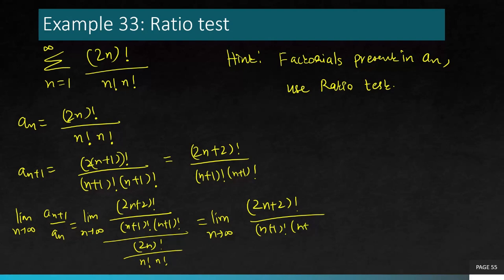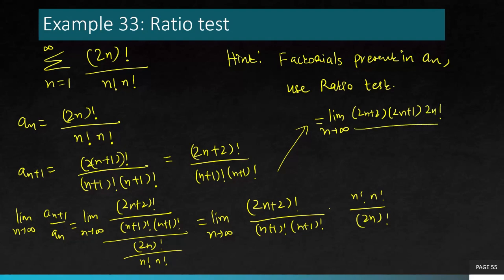Keep a_{n+1} the same, multiply with the reciprocal of a_n to simplify this. Now the technique to handle factorial is to expand the bigger one. So (2n+2) factorial will be (2n+2) times (2n+1) times (2n) factorial. (n+1) times n factorial, (n+1) times n factorial, and do not change anything about it. You see these getting cancelled out.